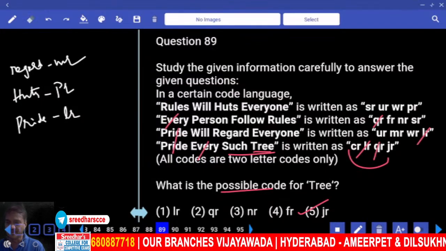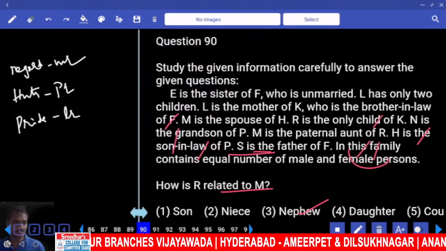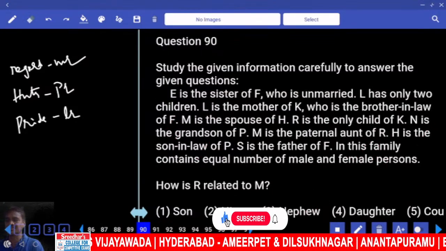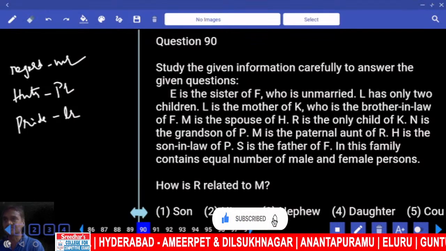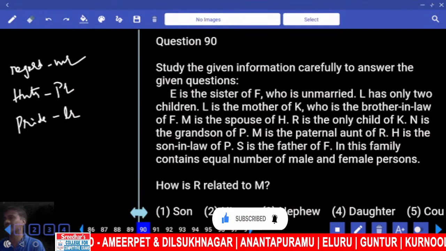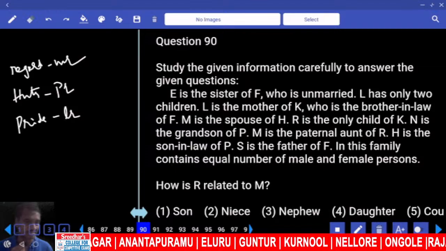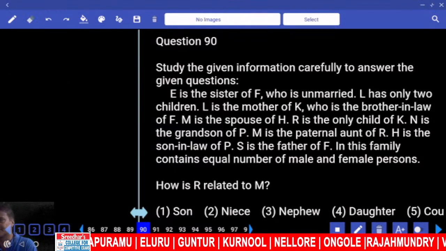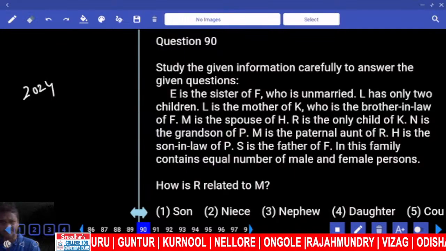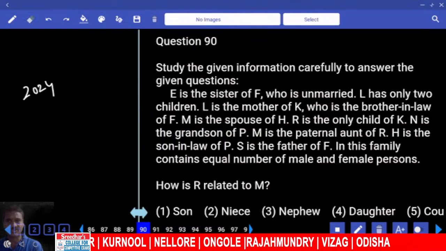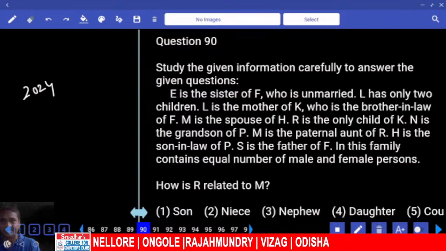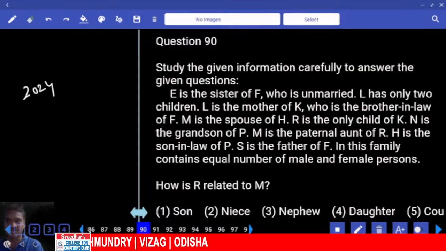Then now 90, 91 and 92. First or the second priority? Definitely first priority, blood relations. As I had discussed earlier, what did we discuss in blood relations? Particularly in the year 2024 IBPS PO prelims and next one RRB PO prelims and so on. Particularly in that PO prelims, he has given it in a difficult manner, but of tricky nature, not difficult, it is tricky. And those who have written the examination can feel that.